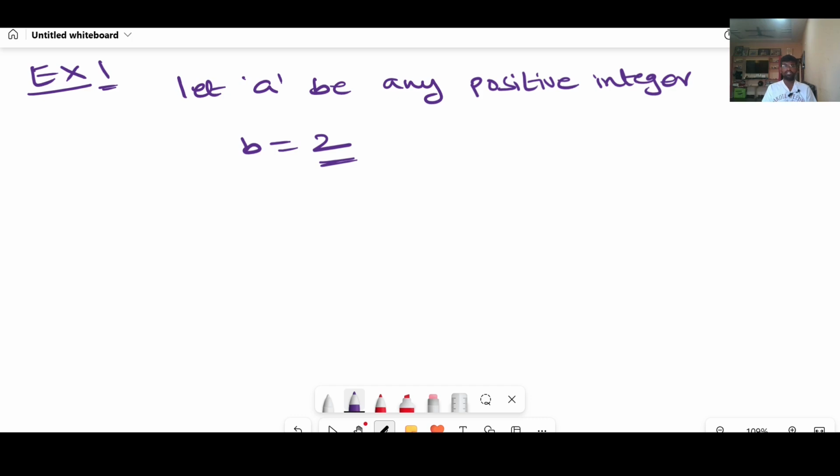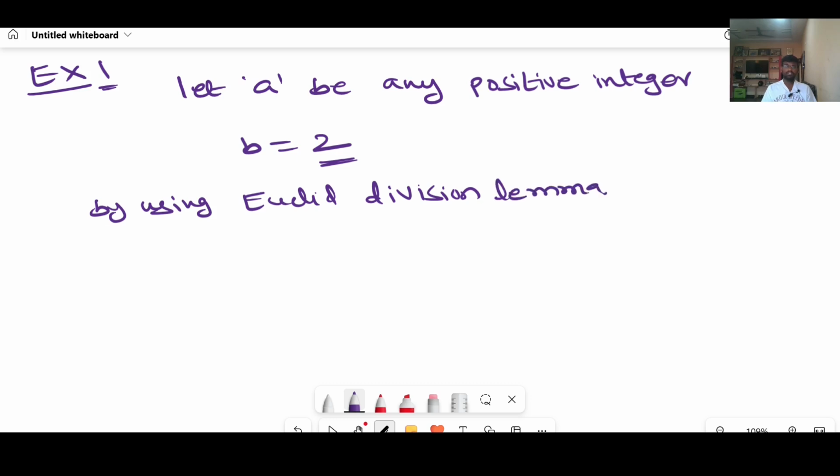By using Euclid Division Lemma, a equal to 2q plus r, where 0 less than or equal to r less than 2. Clear?